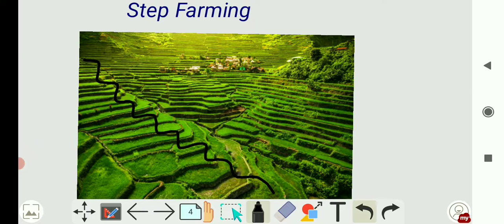So in hilly areas, crops are grown by making steps on the slopes of the mountains. On the mountains, they have made steps like this, and they grow the crops in this way. So this type of farming is called step farming. It is usually seen in hilly areas like Mizoram. Okay, so children, this is all about your first chapter, plants growing in number.